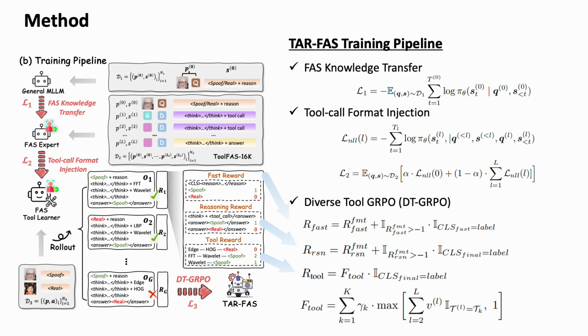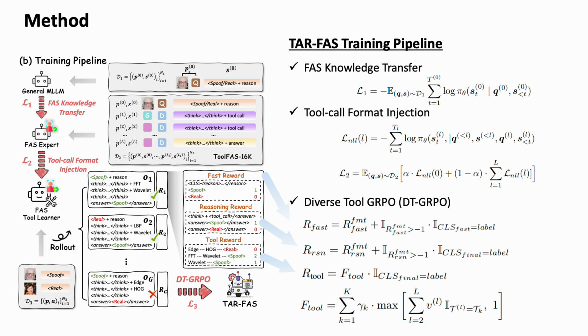The training pipeline has 3 stages. The first stage is FAS knowledge transfer. We train the general MLLM with face anti-spoofing data so that it learns basic domain knowledge and can produce a fast classification with a short explanation. The second stage is tool call format injection. We train the model on Tool-FAS 16K so it learns how to perform multi-turn reasoning, when to call tools, and how to use tool results to support the final decision.